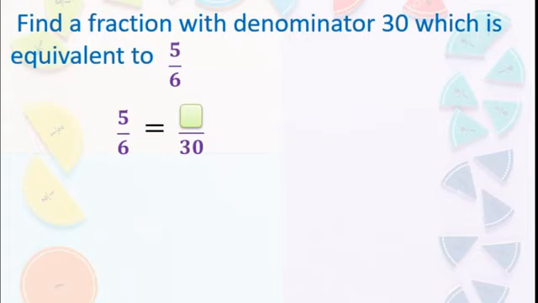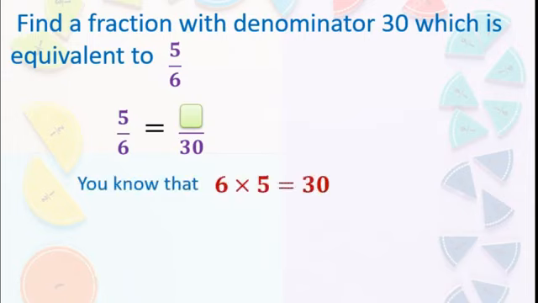Because our number is 6 and they gave 30, means 6 fives are 30. Yes, that is the bigger one, correct? So you got the answer here. 6 fives are 30, isn't it? So if we multiply the denominator by 5, the rule says that the same number we have to multiply to the numerator. Then we will get equivalent fractions, correct?